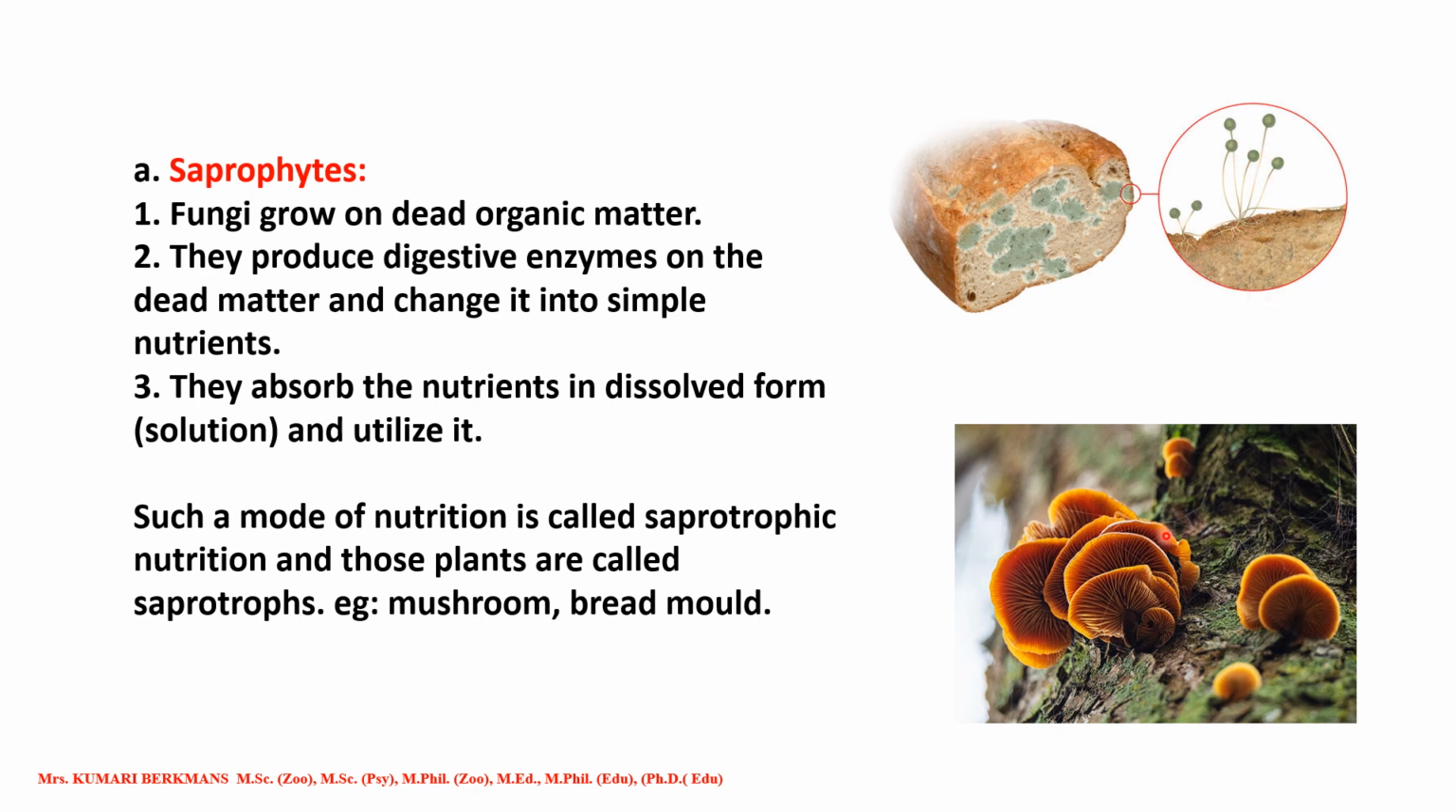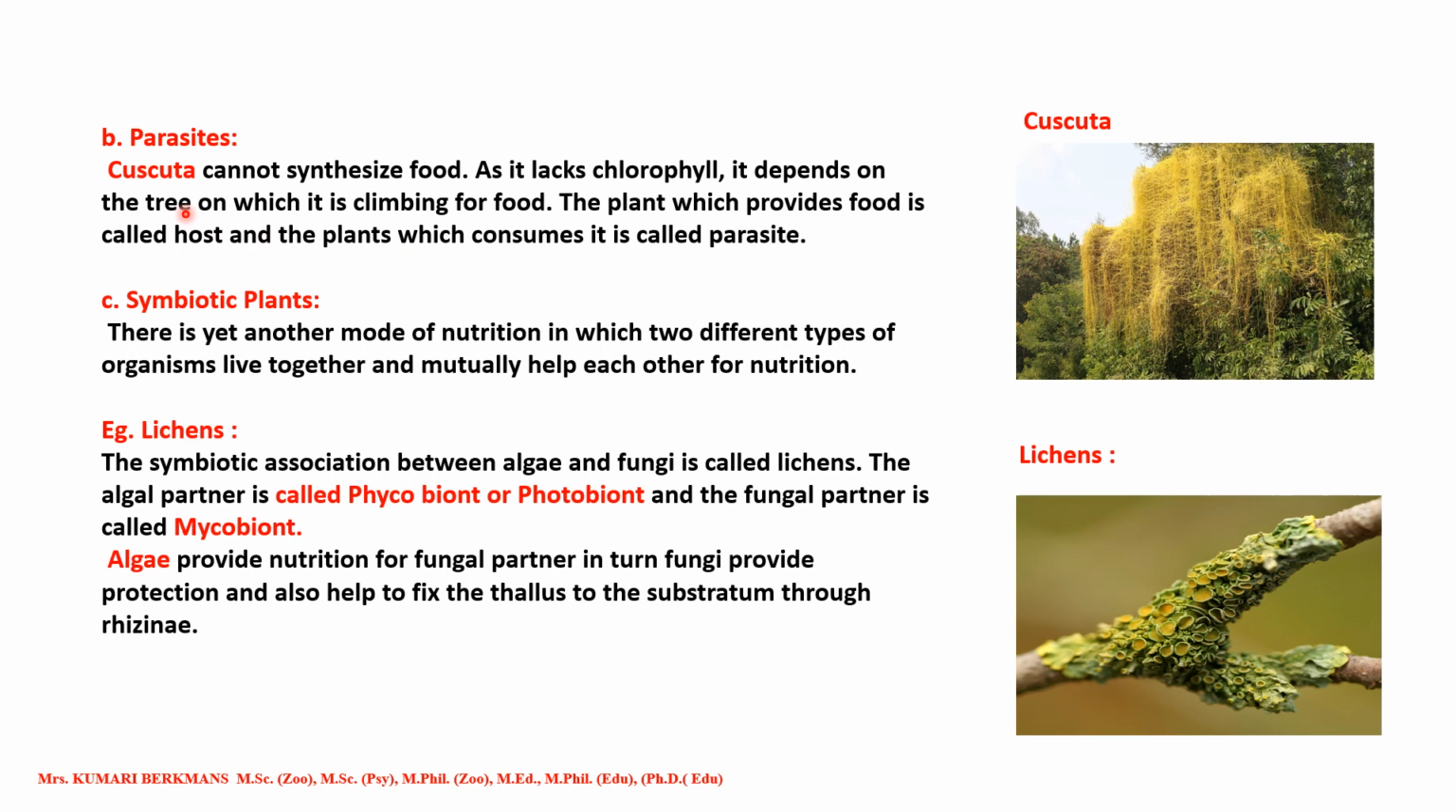Next, parasites. Cuscuta is an example. They cannot synthesize food material because they lack chlorophyll. Can you see this one, yellow in color, hanging on the tree? This Cuscuta is a parasite. They live on trees, depend on them, absorb the food from the tree and grow. So the plants are the host.